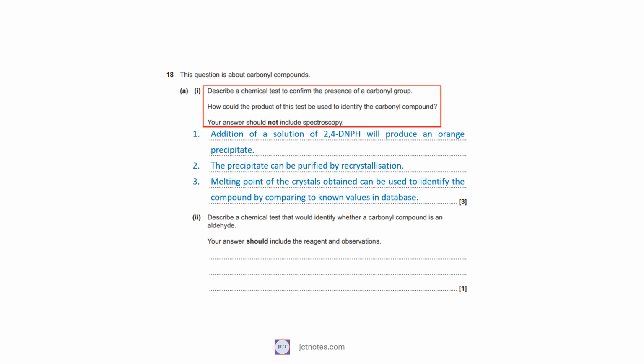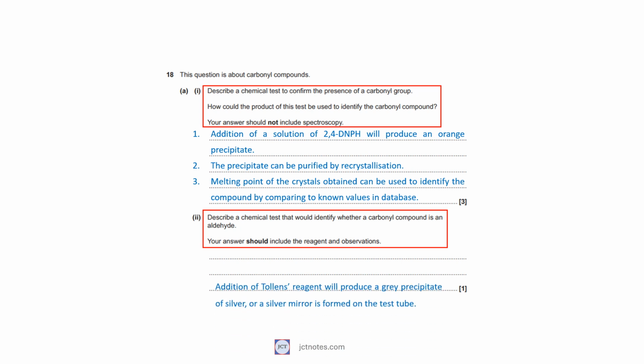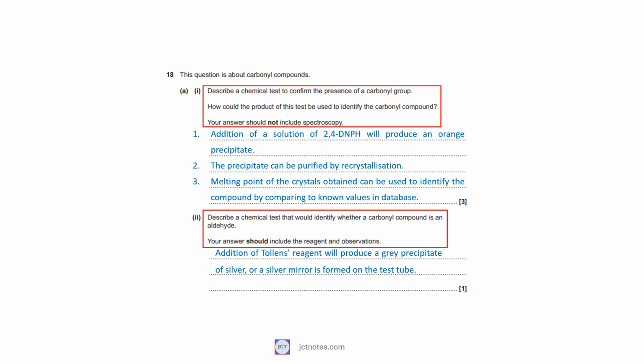database. In the second question, we are asked to describe a chemical test that would identify whether a carbonyl compound is an aldehyde, including the reagent and observation. Addition of Tollens' reagent, an aqueous solution of silver nitrate in excess ammonia solution, will produce a gray precipitate of silver, or a silver mirror is formed on the test tube. An alternative method accepted in the mark scheme is the addition of acidified dichromate(VI), which will be turned green.